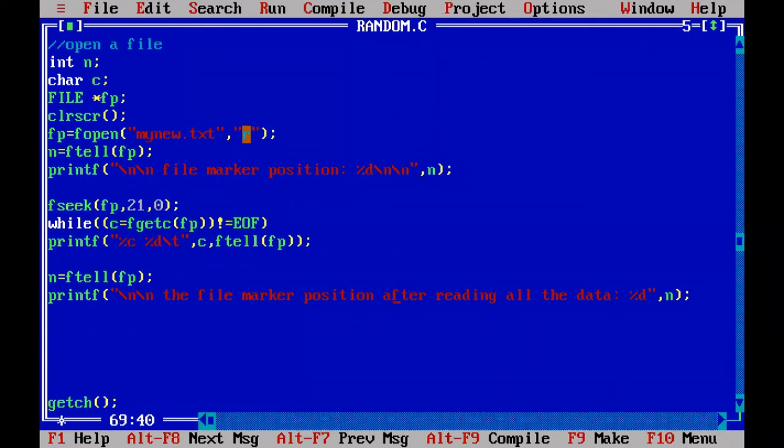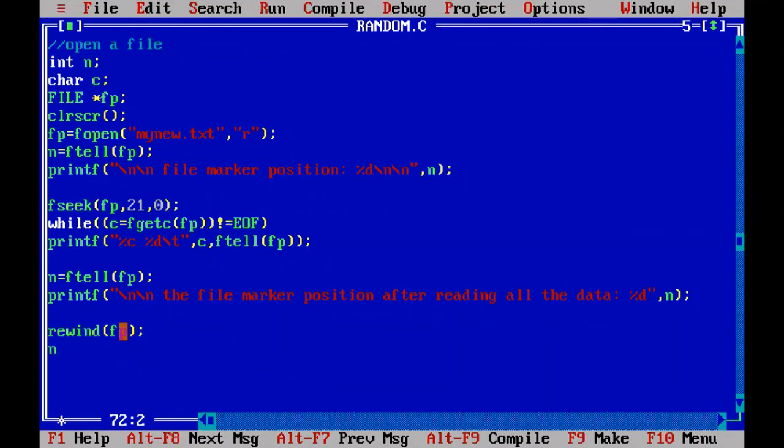Instead of that, we have a simple function, that is rewind. The rewind function will take only one argument, that is fp. So if you give fp inside rewind, what will the rewind function do? The rewind function will reset, or set, the file marker of the fp file to the beginning. After setting the file marker of the fp file to the beginning by using rewind, now you print the same file marker position like this. Then that file marker position must be shown as 0, because the rewind function sets the file marker position to the beginning of the file, which is 0.